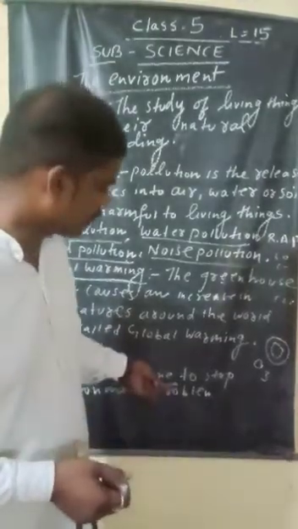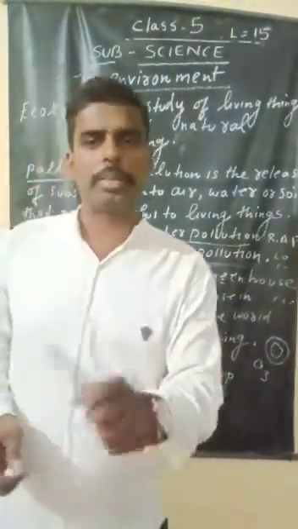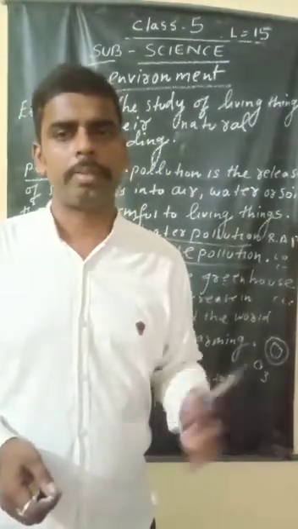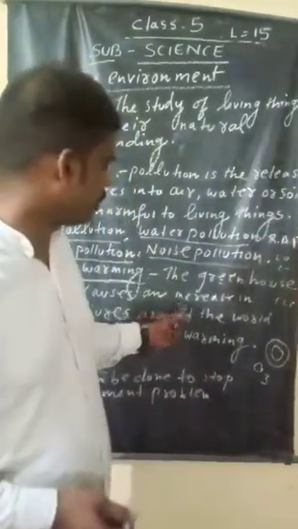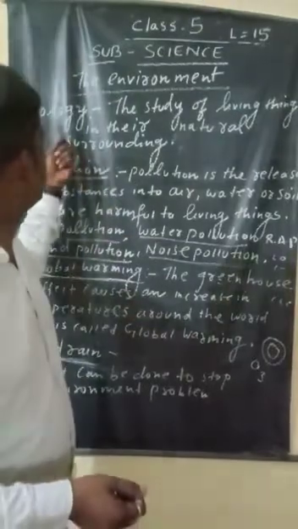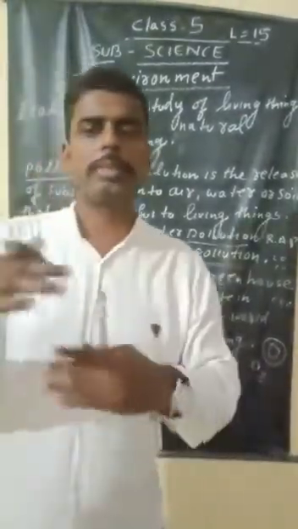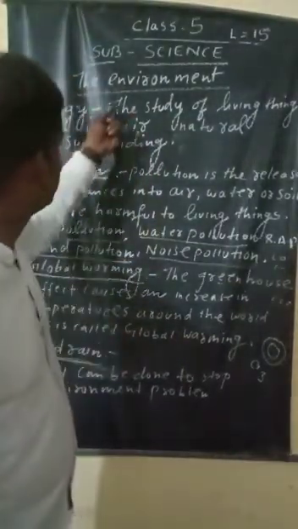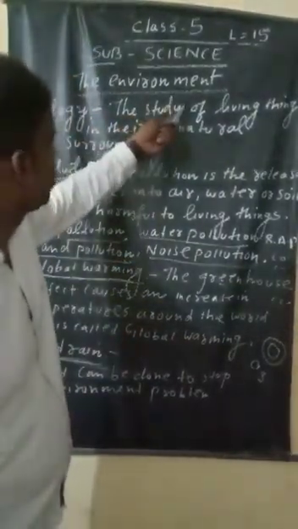In this environment, there are biotic and abiotic components. Oxygen for survival is abiotic. Abiotic means non-living things, and biotic means living things. So the biotic and abiotic things which live together are known as an ecology. So we should depend upon each other. We should highlight this chapter about ecology. This environment comprises both living things and non-living things.